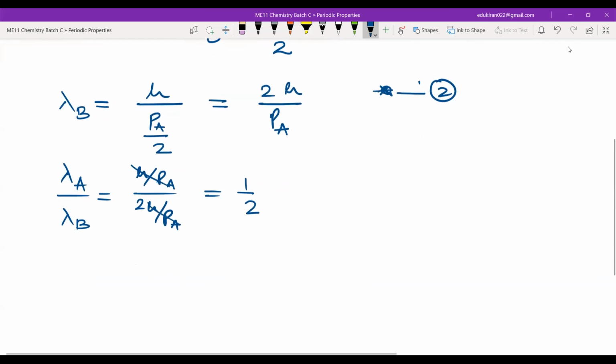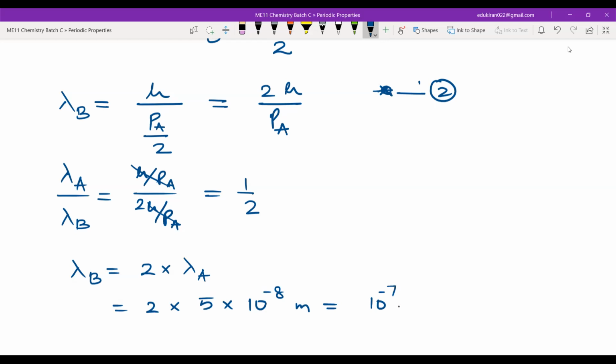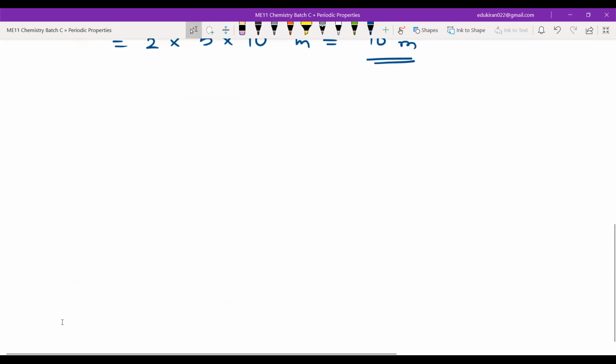Okay? Okay. Yes, sir. So lambda B will be equal to 2 times lambda of A. Okay? Yes, sir. Easy. 2 into 5 into 10 to the power minus 8 meters. This will be equal to 10 to the power minus 7 meters. Easy. Yes, sir. Thank you. So let us start the next chapter, that is periodic properties. Okay, that is periodic properties.